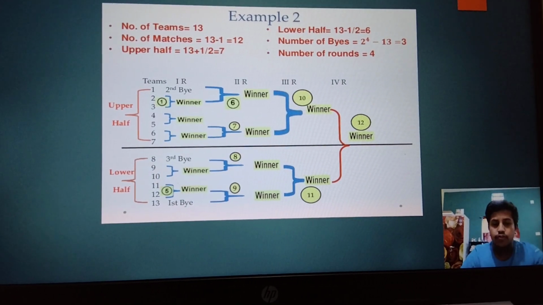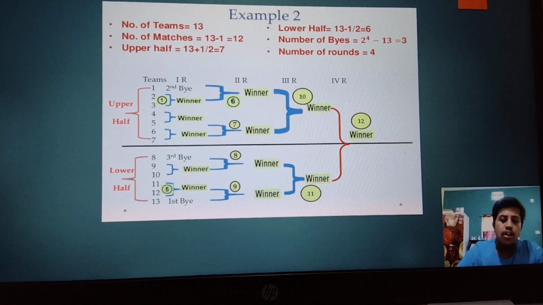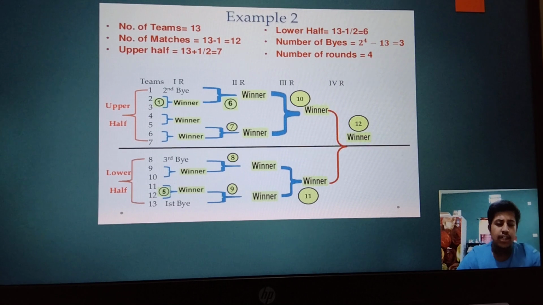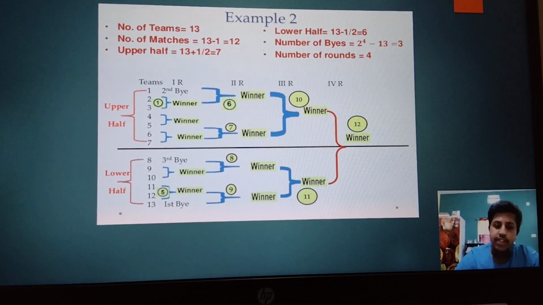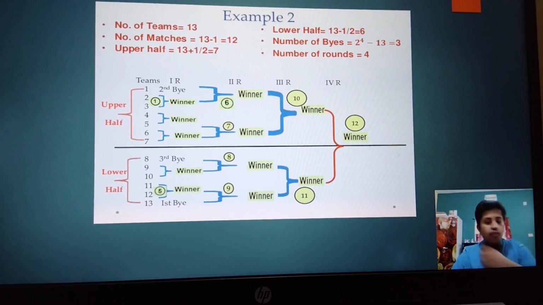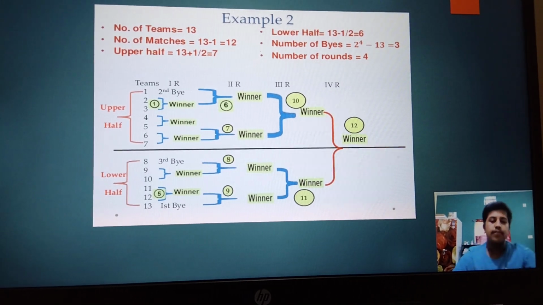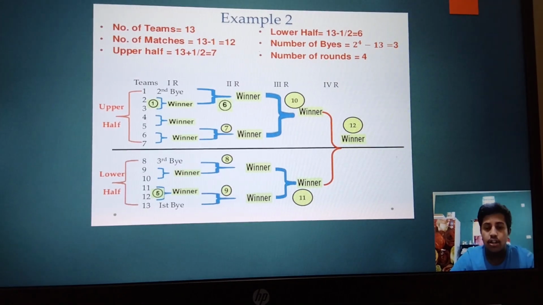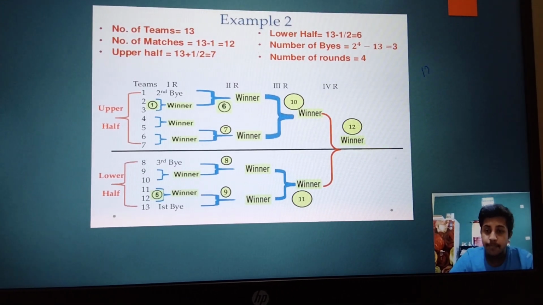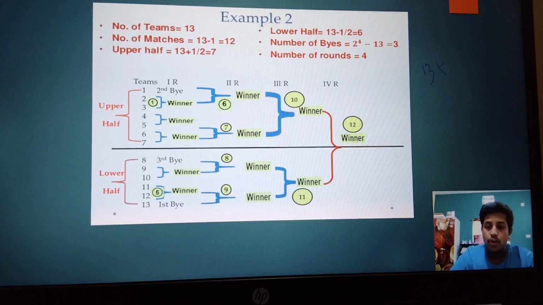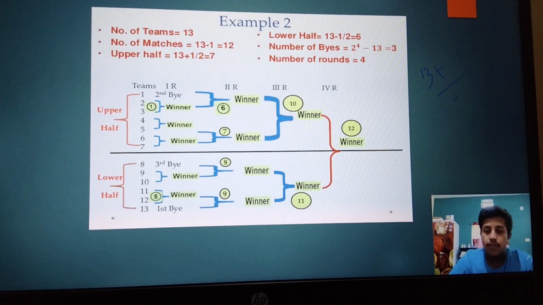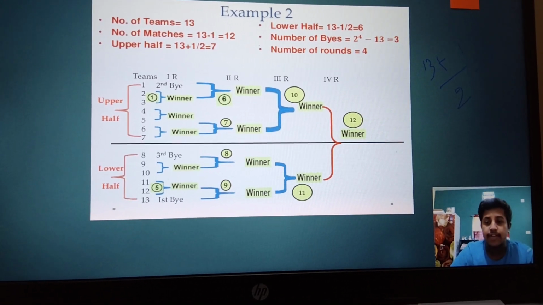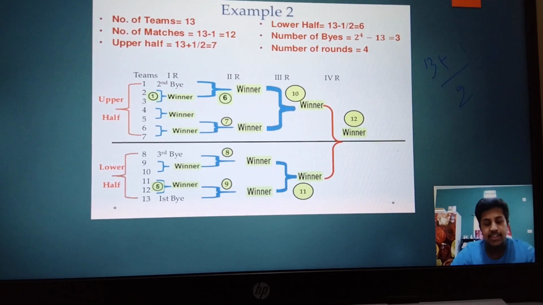Example 2, there are 13 teams. We have done this with 7 teams. Similarly, there are 13 teams, there will be 3 byes, rounds will be the same, and the total number of matches will be 12. See it here. 3 byes means no 4th bye is there. So you can easily calculate. Lower half, upper half, divide it. How with 13 teams? The upper half is 13 plus 1 by 2, that is equal to 14 by 2, that is equal to 7. 7 teams in the upper half, which means 6 teams in the lower half.